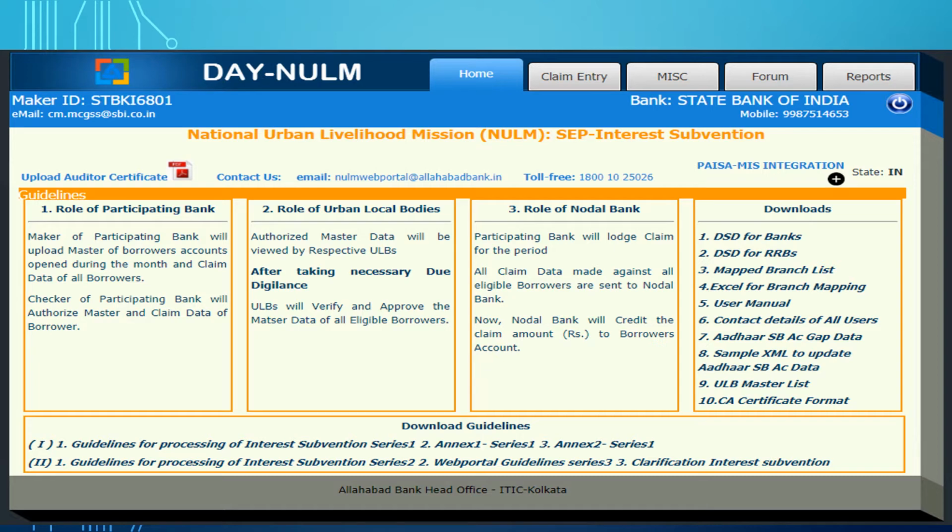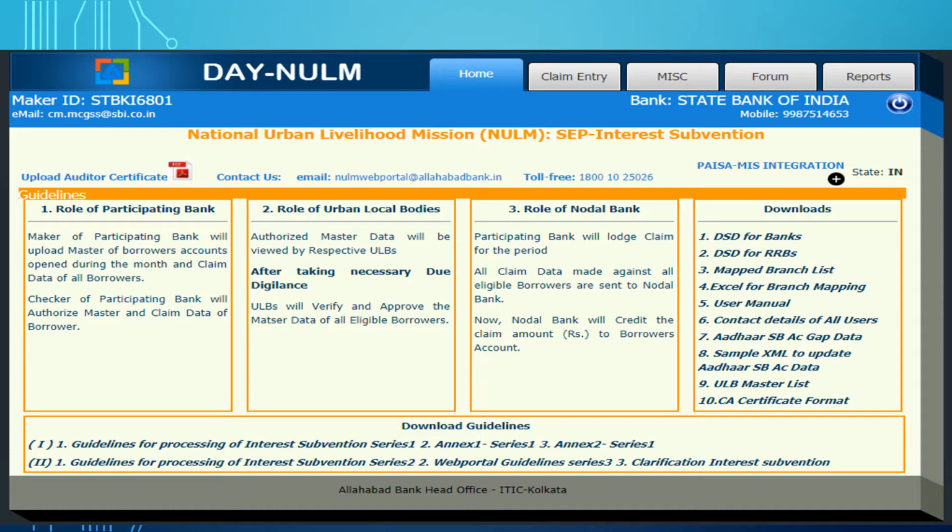Now, as you are aware, there are tabs present on the home page: home, claim entry, miscellaneous, forum, and reports. In the download section, various items have been given, like DSD for banks, mapped branch list, Excel for branch mapping, user manual, contact details of all users, and others.